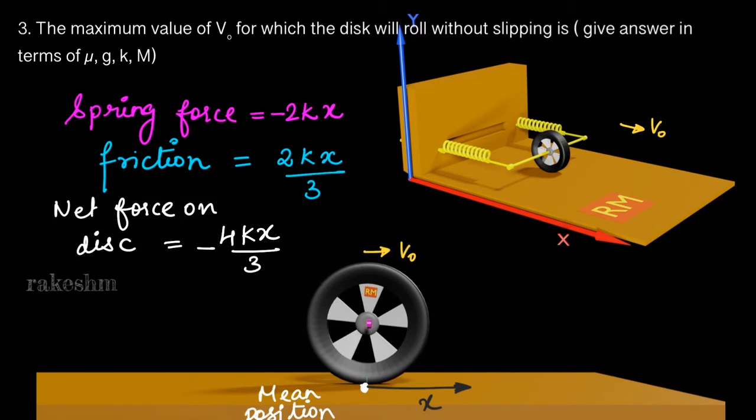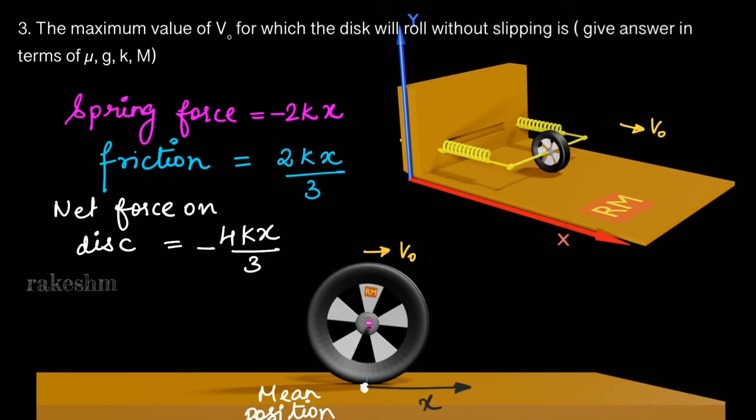Now we know that as V naught increases, this disk will move much further, and the value of this x, or the amplitude with which the disk will go, will increase. But we know that this friction value cannot increase above a maximum value, because static friction has a maximum value. So this x here can have a maximum value for a given V naught.